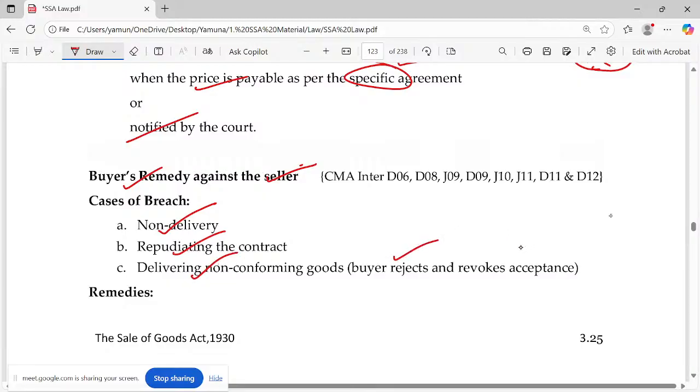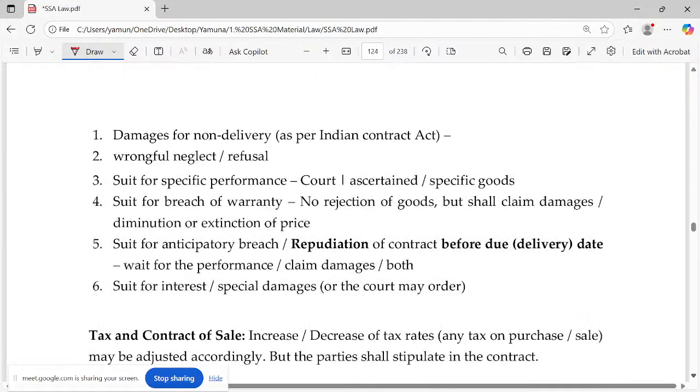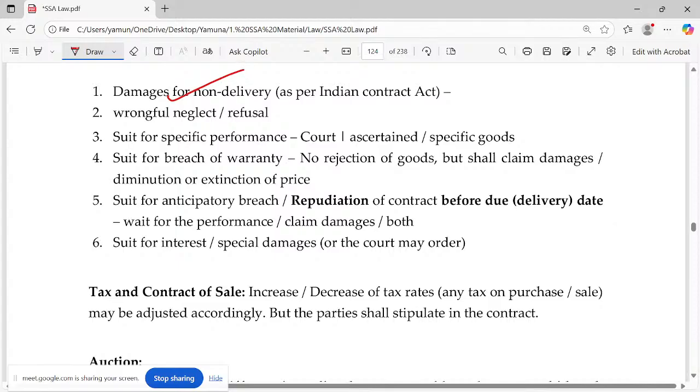Then the buyer rejects and he can go for revoking the contract. You say, what you sent is not what I said, so I don't want this contract. So this is about the cases of breach. Shall we look at the remedies? Remedies: you can claim for non-delivery as per the Indian Contract Act, wrongful neglect or refusal, cancel the contract, sue for specific performance, sue for breach of warranty, sue for anticipated breach, sue for interest or special damages.